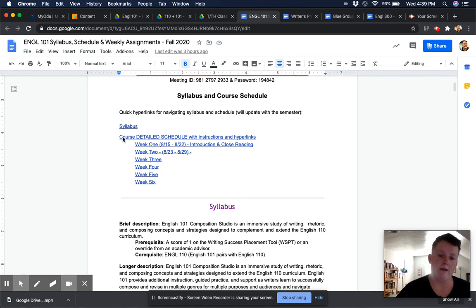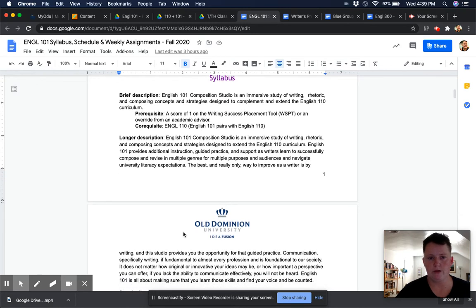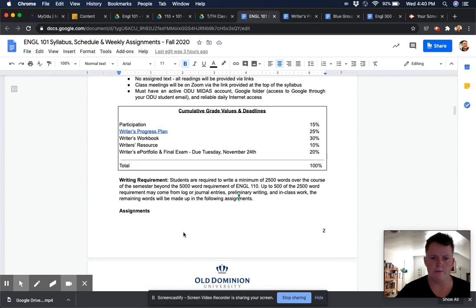After they've already read the syllabus and understand it, they'll always be able to click on this to bring them to the second half of this document, which is the detailed schedule with all the pertinent instructions and links and hyperlinks that they'll need. But we're going to take a slow route there at first. I followed the same basic formatting that Christy's template gave. I did add in my little section. This is how it looks in all my syllabi, so that it looks the same in 110. I try to keep things looking as similar as I can for my students.